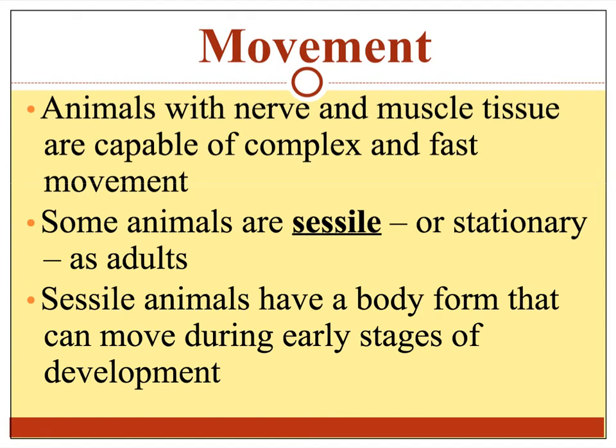Movement. Animals with nerve and muscle tissue are capable of complex and fast movement. Some animals, however, are sessile, which means that they're stationary as adults. Sessile animals have a body form that can move during early stages of their development, because if you'll recall, a characteristic of all animals is that they can move at some point in their life cycle.